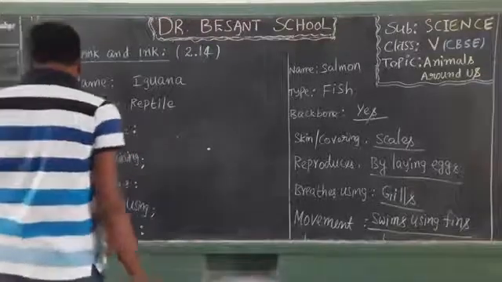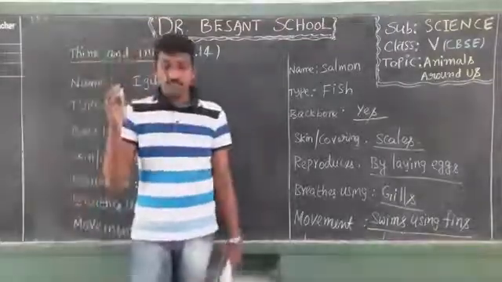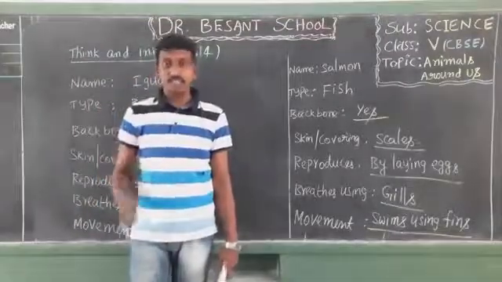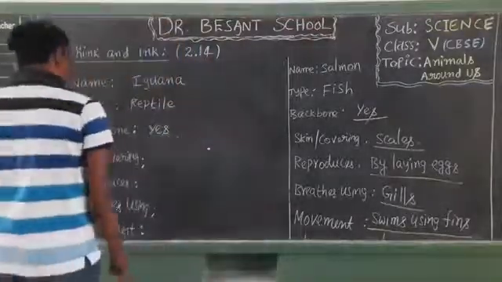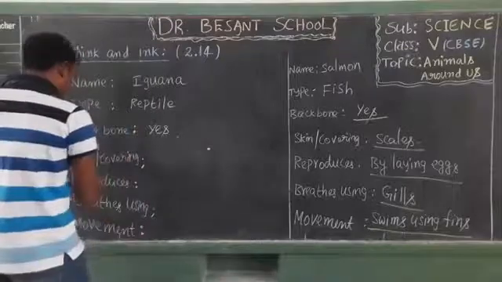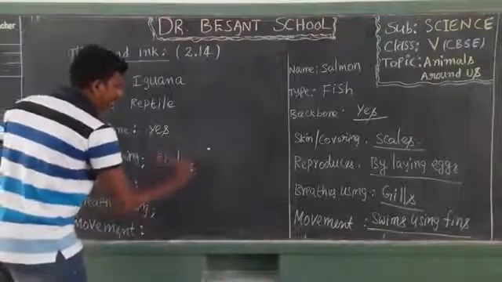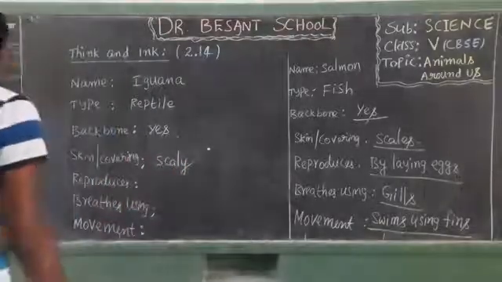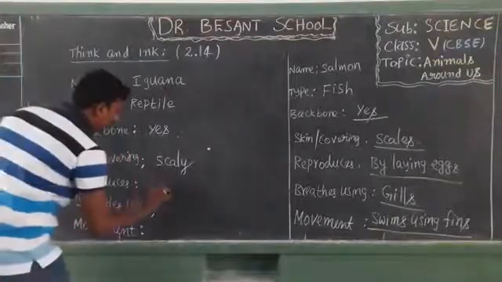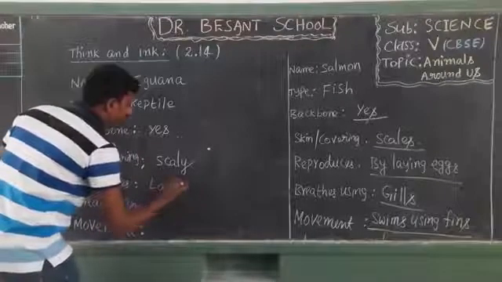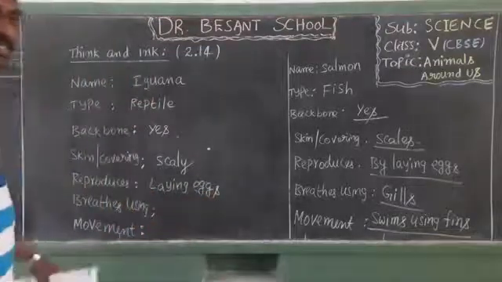And does it possess a backbone? Yes. We discussed vertebrates: fishes, amphibians, reptiles, birds and mammals. All these possess a backbone. That's why they are categorized as vertebrates. And next, skin or covering. Yes, they have scaly skin. And next, reproduces. What's the next column? Reproduces. And these reproduce by laying eggs, egg laying animals.